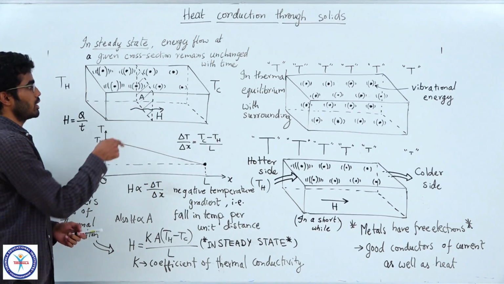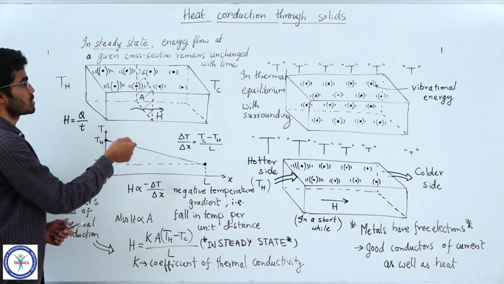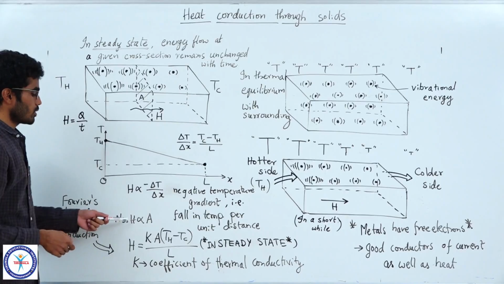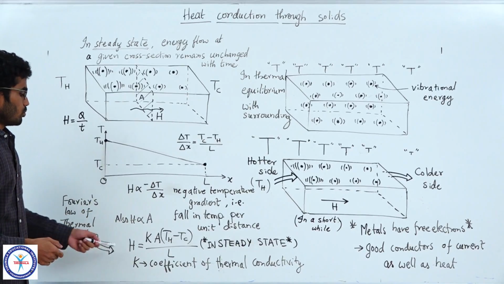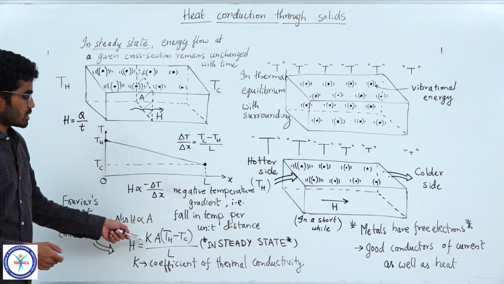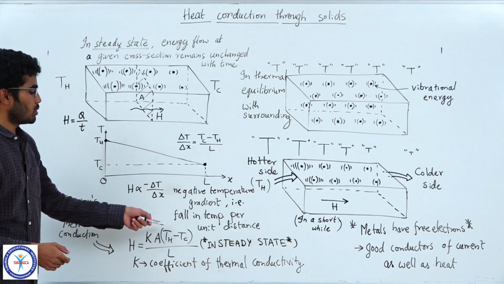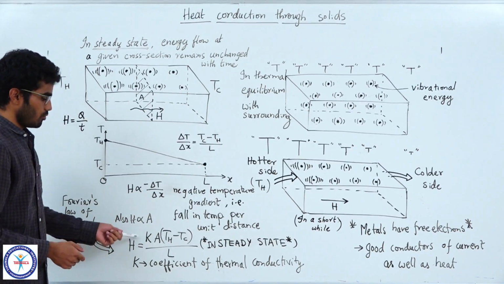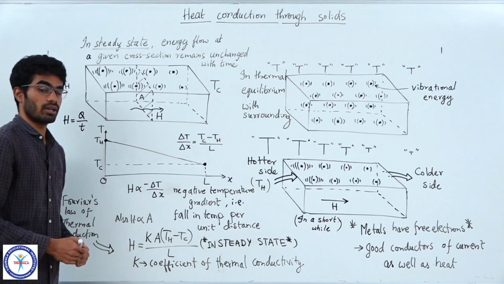Also we can observe that the rate at which heat flows is proportional to the area of cross section. So we can write the equation as H equals K into A into Th minus Tc by L, where K is a proportionality constant. We call it the coefficient of thermal conductivity.